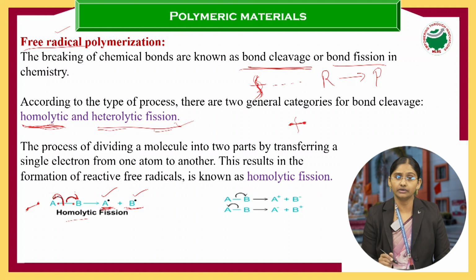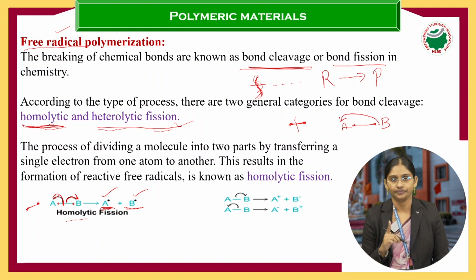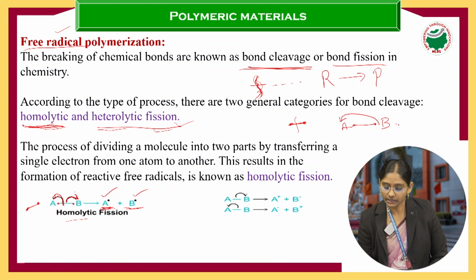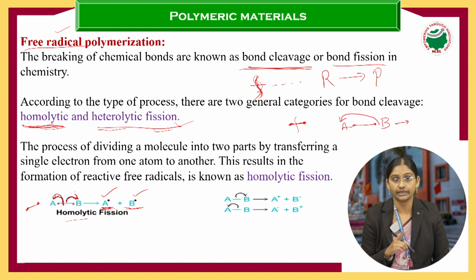Now come to the heterolytic fission. In this heterolytic fission, what happens? A bond means two electrons. If both the electrons are taken up by only one atom, say atom A, electron means negative charge.